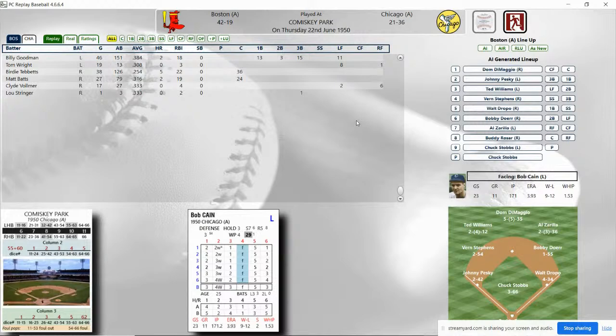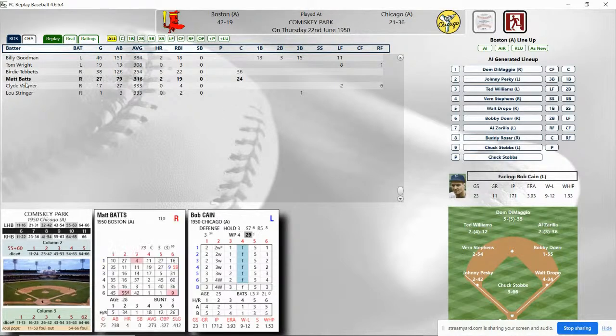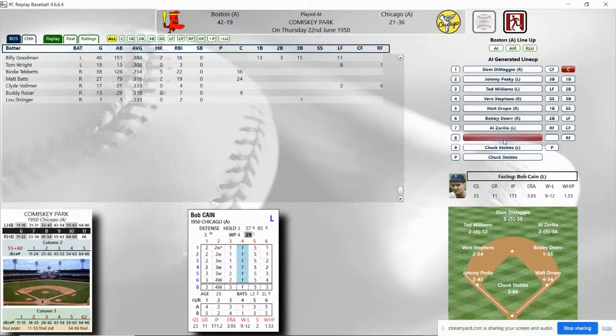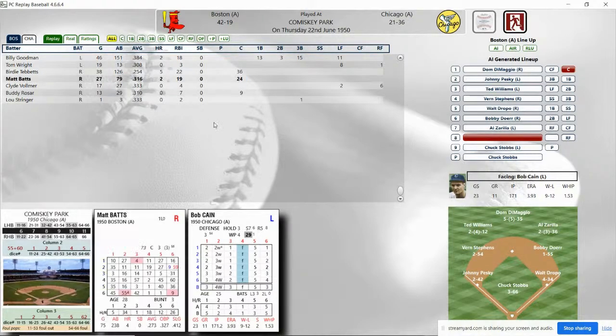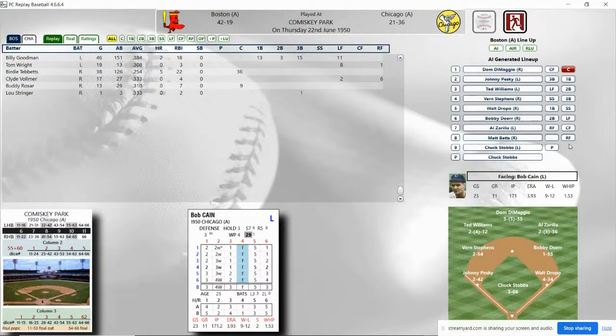The catcher's okay. No, I'm going to change the catcher. We're going to put in Batts. Rosar got me in trouble last time. We'll play Batts catching. Staub's pitching, and let's go over to the White Sox. That looks good.